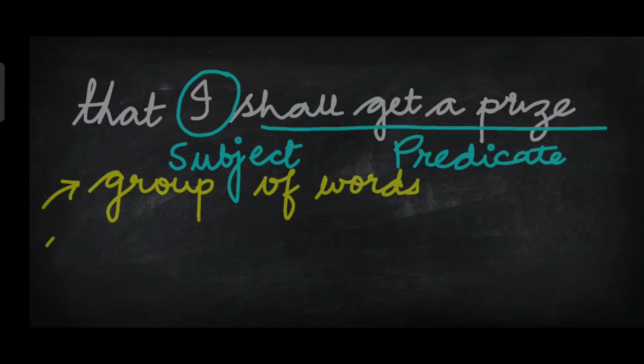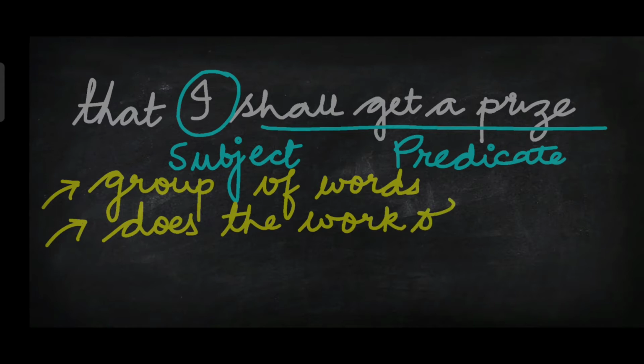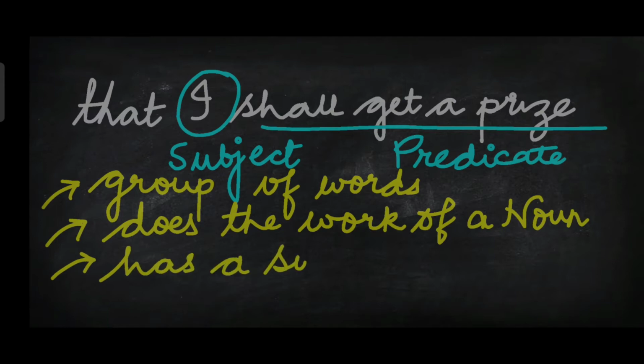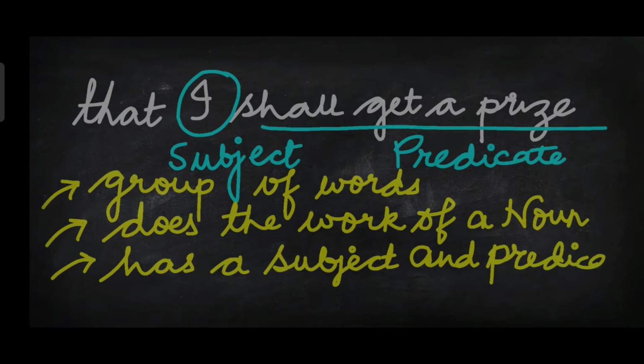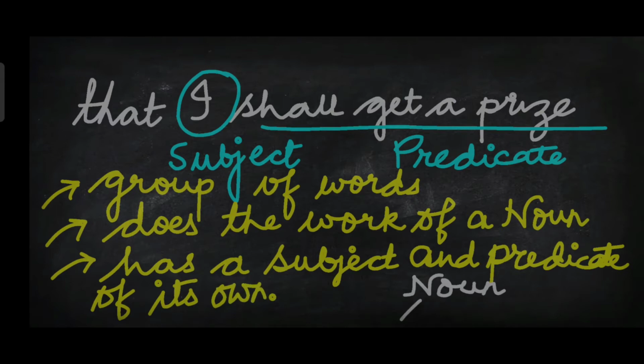A noun clause is a group of words. It is not a single word, it is a group of words and it does the work of a noun. What is a noun? I know you all know the definition of a noun. A noun is a naming word. A noun is a name of a person, place, animal or thing. And a noun clause has a subject and predicate of its own. So, the words that I shall get a prize in the second sentence is a clause, a noun clause instead of being a noun phrase. So, this is very important.